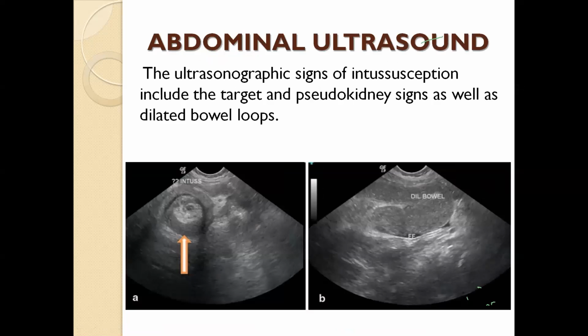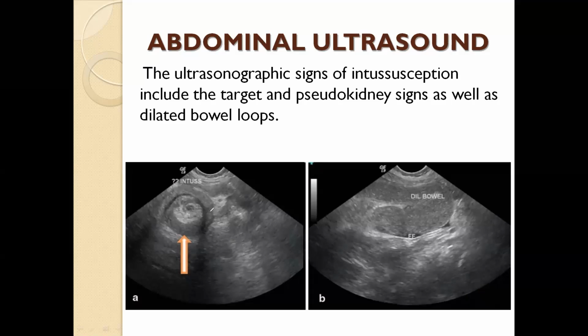Second important investigation is ultrasound abdomen. This ultrasound examination showing two signs basically. This target sign, we call it target sign, because the intersuscepted loop looks like a ring-shaped sign, multiple rings within a localized ring within the abdomen. This sign suggests patient has intersusception.